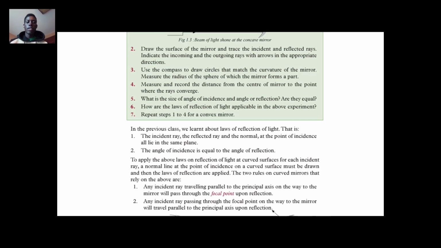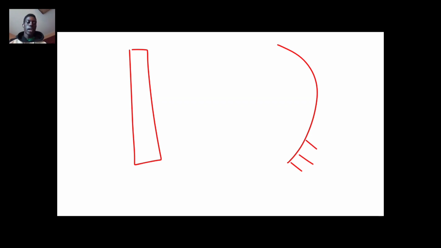Let's say this one is the ray box, and this one is our curved mirror. This part outside here, the shaded part, is not silver. So this is a concave mirror.